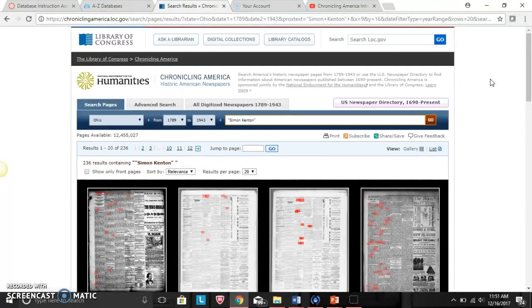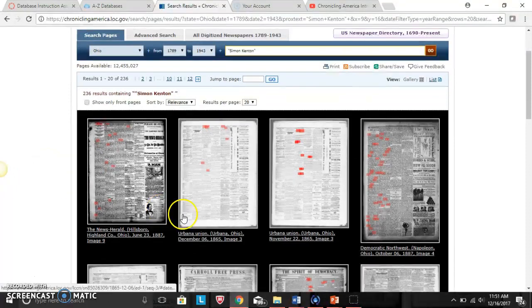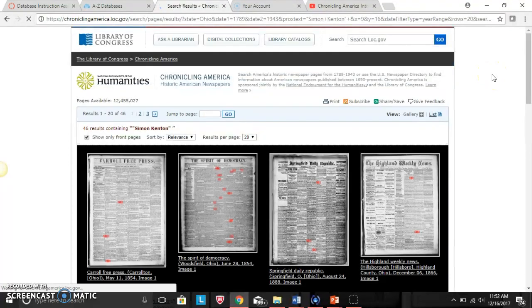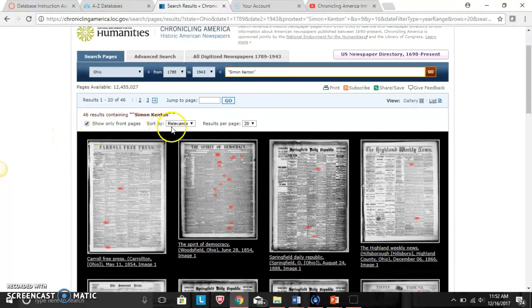So now we have 236 Ohio newspapers. And just as a little information, Urbana, Ohio is where I'm from, so where I would suspect to find some information about Simon Kenton. So now we've got our Ohio newspapers about Simon Kenton, and I'm going to now do show only front page, and we'll see what happens here. So Simon Kenton has appeared on 46 Ohio newspapers on the front page.